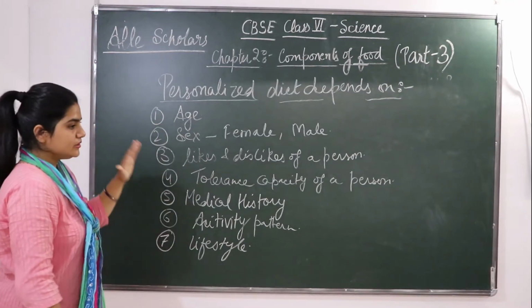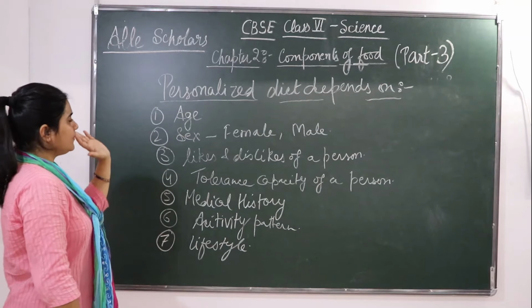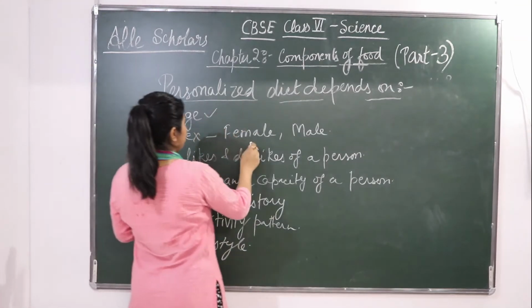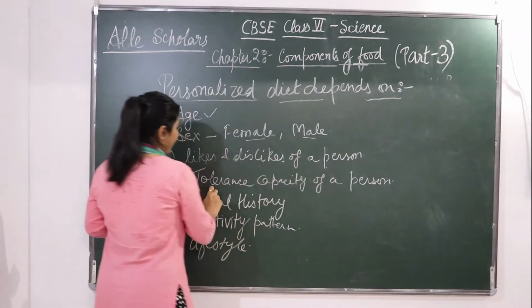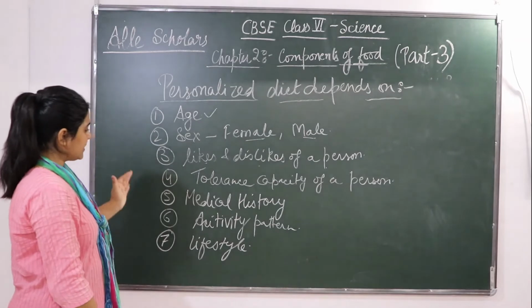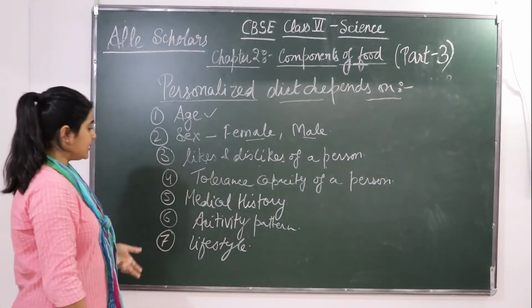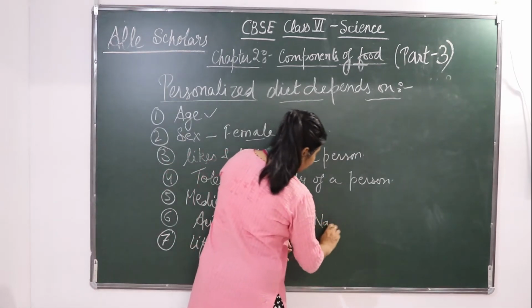Okay, so this is basically a way in which a personalized diet depends upon the age, upon male or female, upon their likes and dislikes, on the tolerance capacity of a person, medical history of a person, activity pattern of that person. Activity pattern means the nature of job of a particular person.